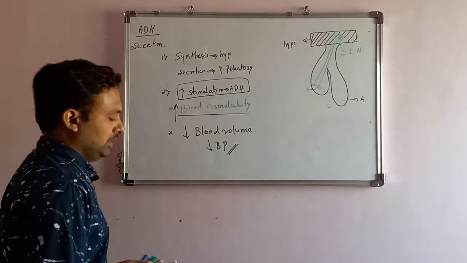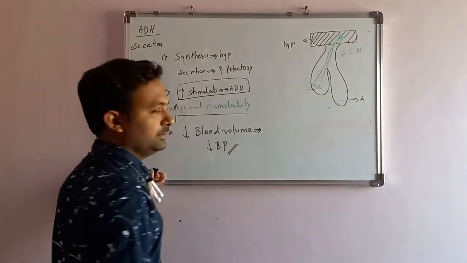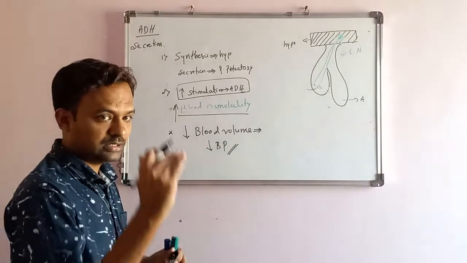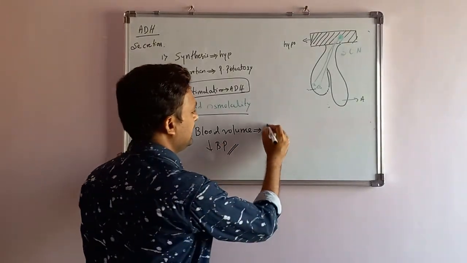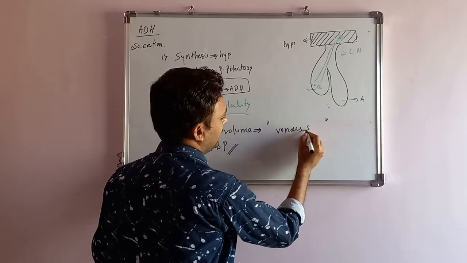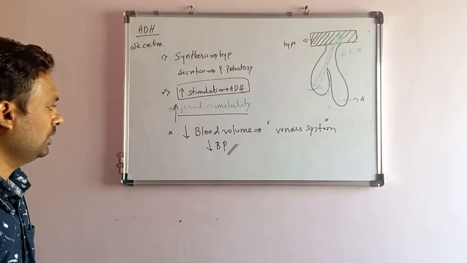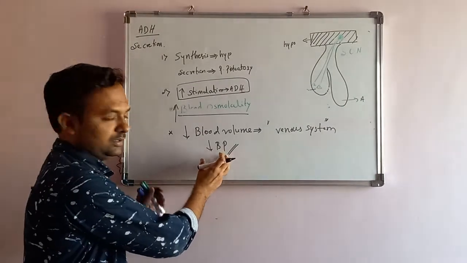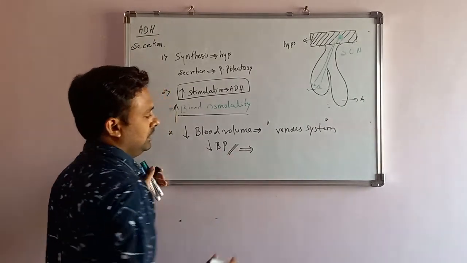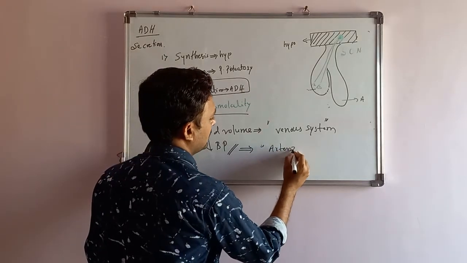How? As the blood volume is lesser, it's a volume loss. Volume loss is easily detected by the venous system of the body, but the blood pressure is detected by the arterial system.